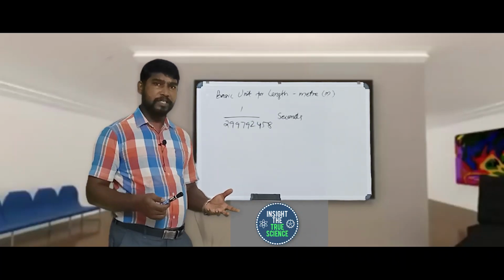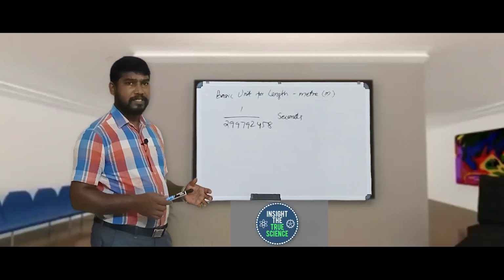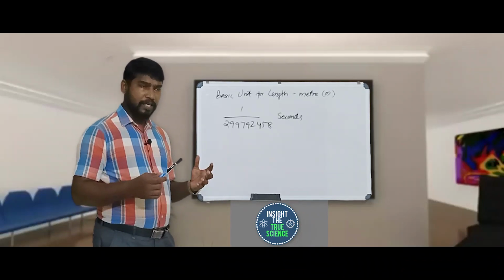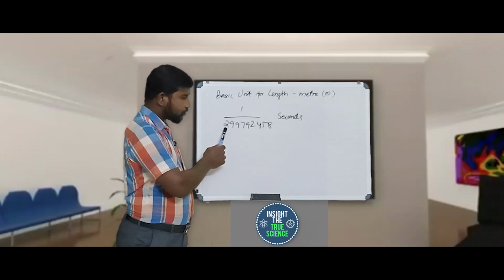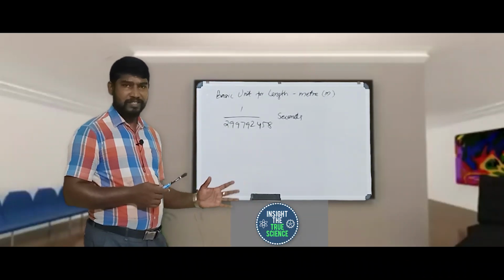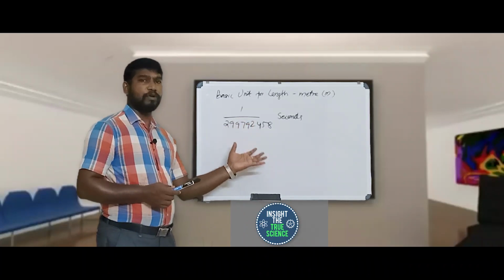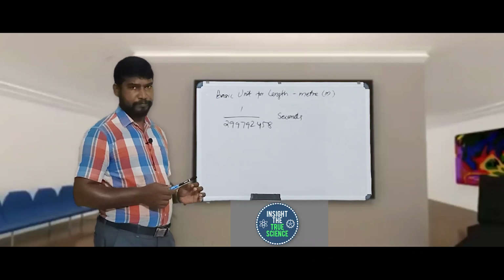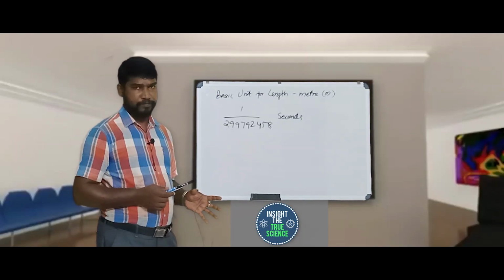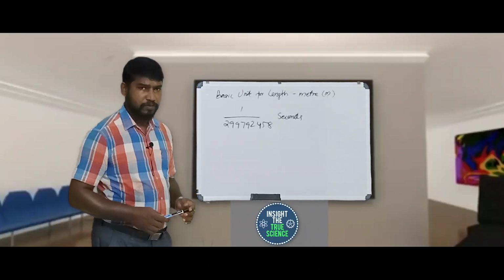In the modern definition, it is related to the speed of light and the distance traveled by light in 1 divided by 299792458 seconds. This is the most accurate value of 1 meter. Okay, that is the modern definition. Now it is clear what is 1 meter.